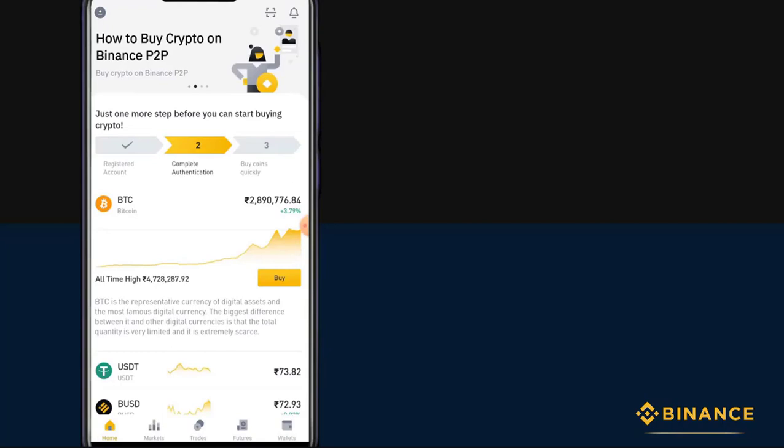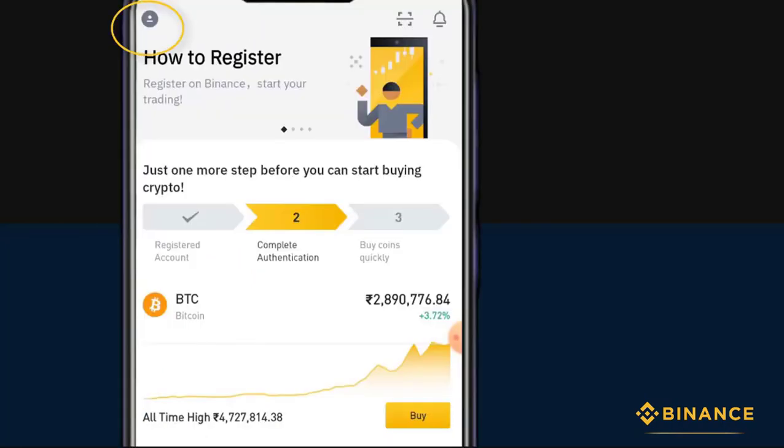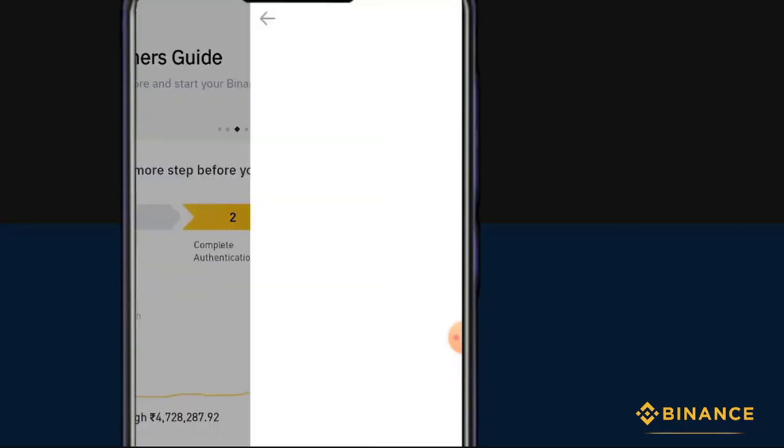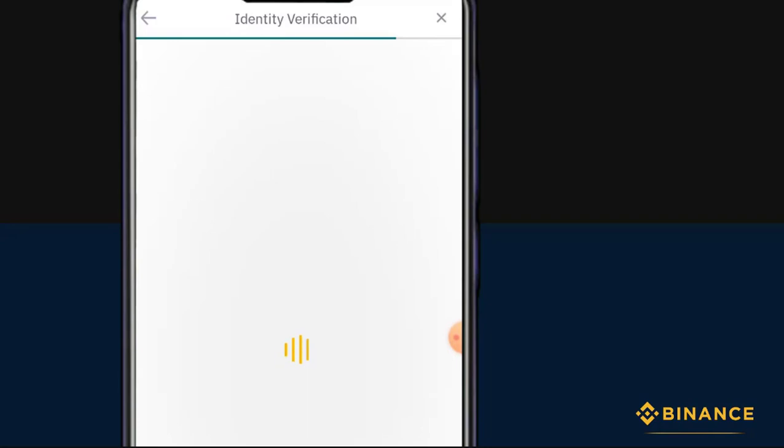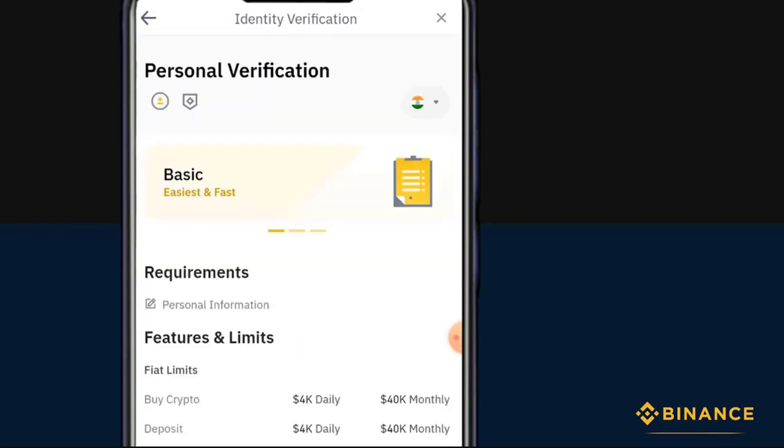So now we are on the Binance homepage. Here we need to complete the KYC verification. For that, click on the profile tab and select verify, which is the yellow mark. On the verification portal, you will see three types of verification, which are basic, intermediate and advanced.